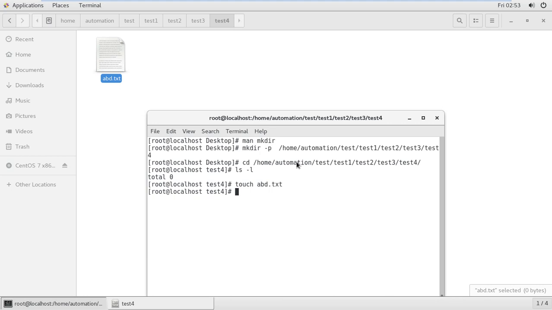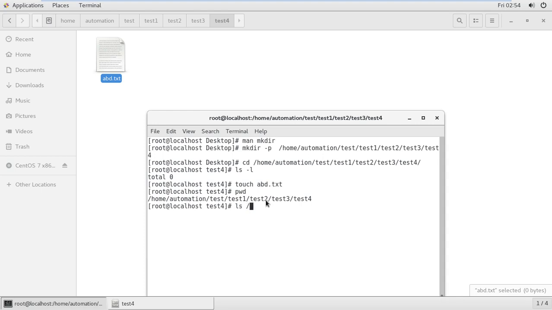Now you are in the home automation test1, 2, 3, 4 directory, but right now you want to delete every content under the abd4. You need to make sure which content is showing under the abd4 directory.